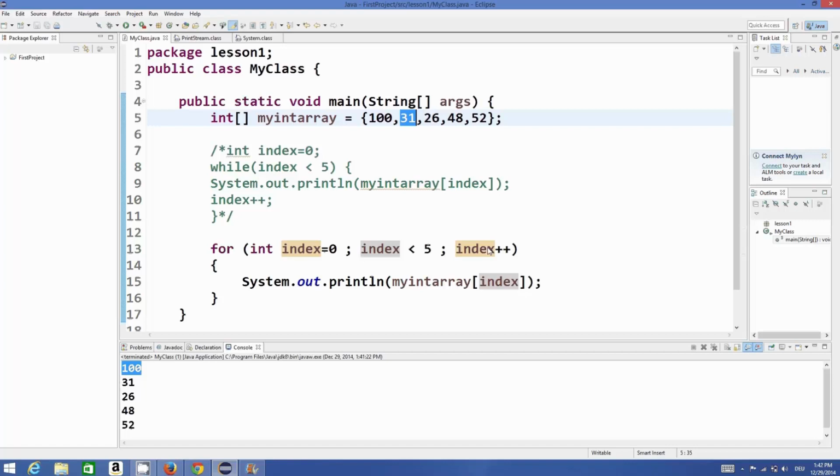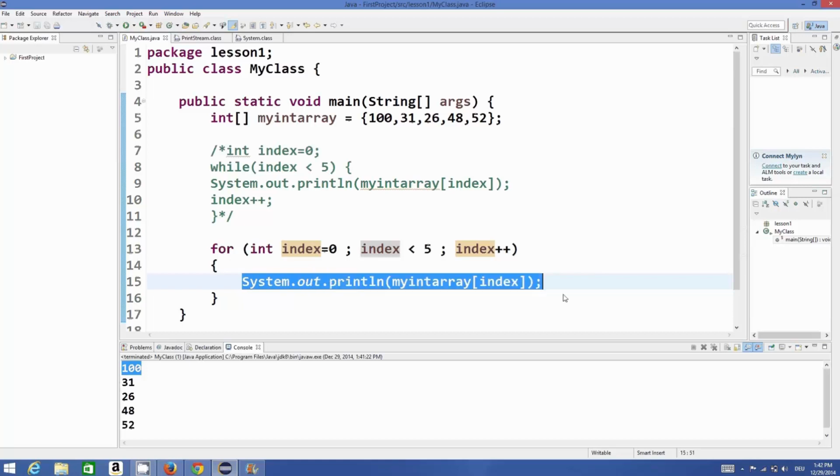Now index becomes 2. 2 is less than 5, and it will just print this value again and again. So this is one way of using a for loop.